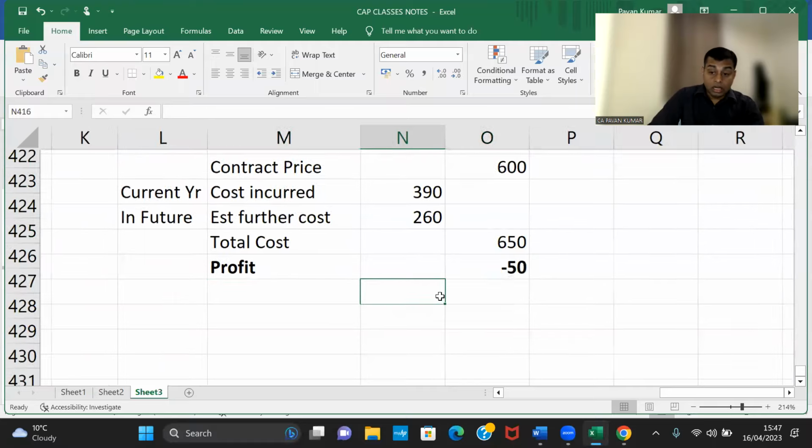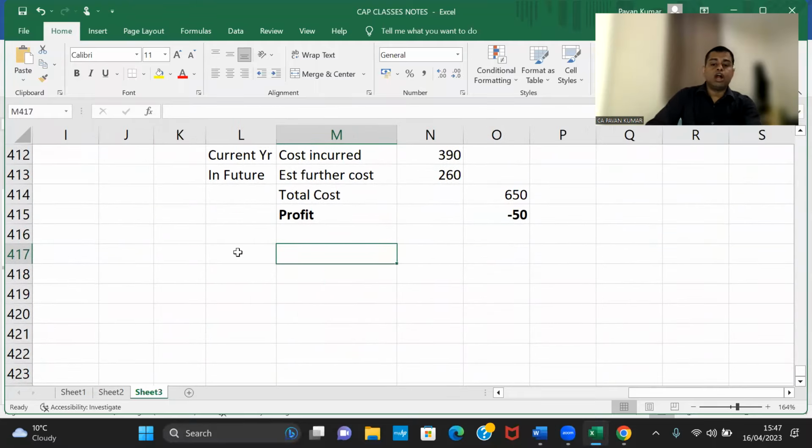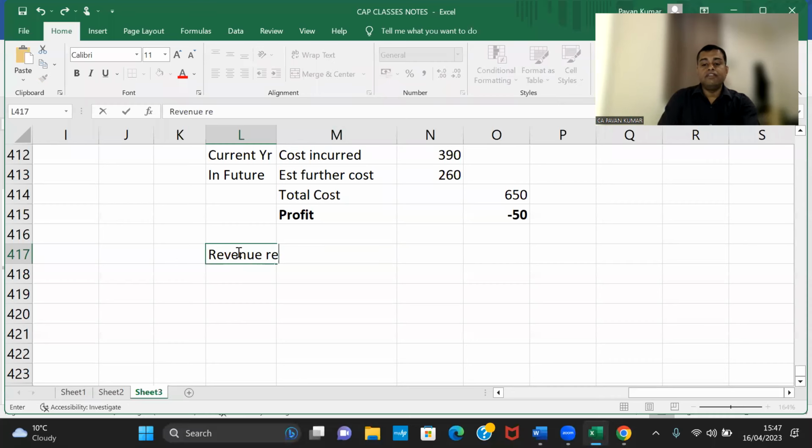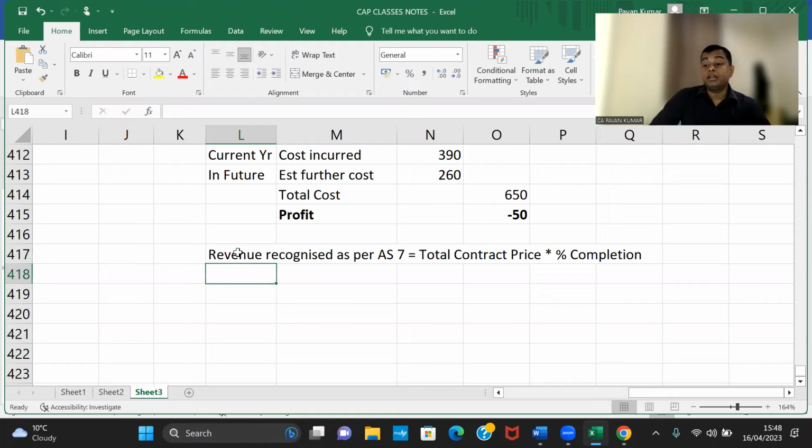Now, as per Accounting Standard 7, what is the revenue recognized? Revenue recognized as per AS 7 is equal to total contract price into percentage completion. Now I'll calculate percentage completion.